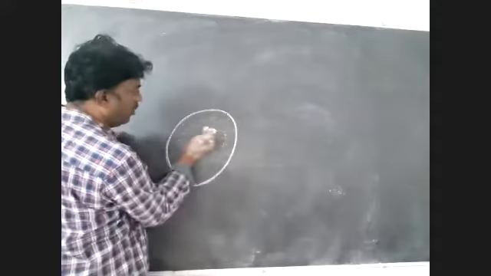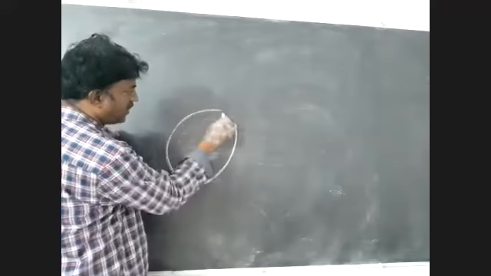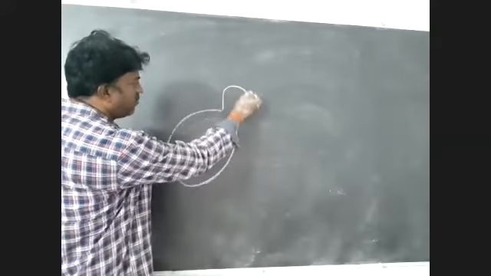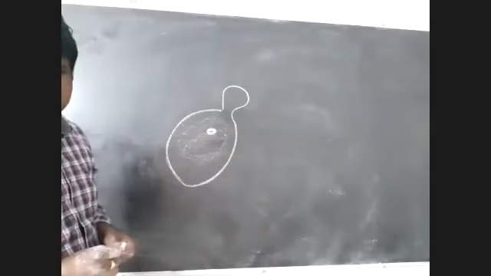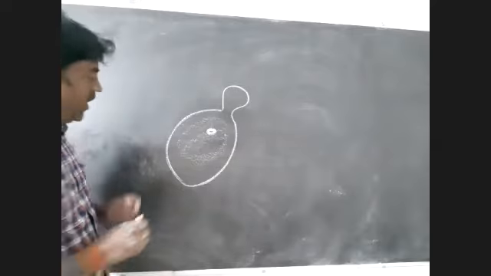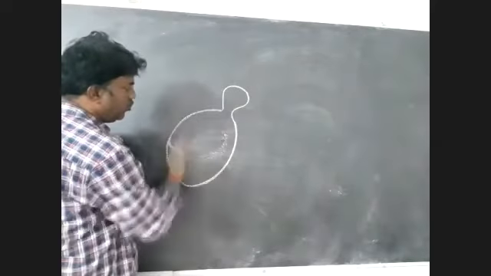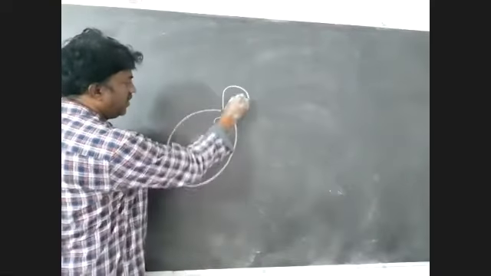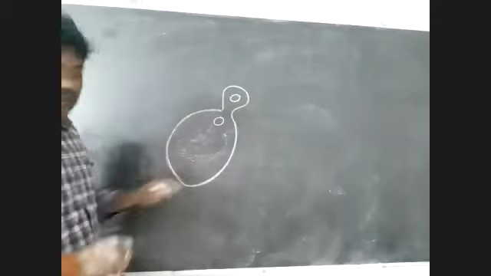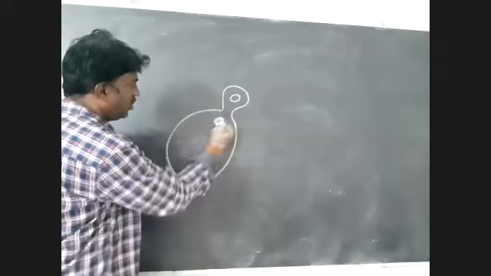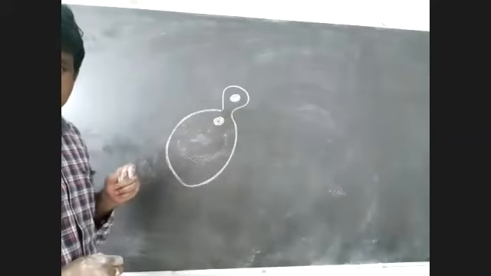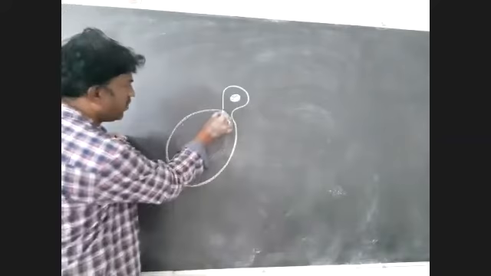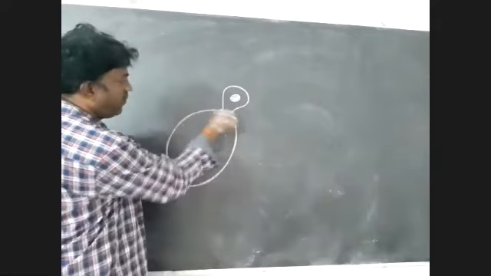The nucleus divides into two. Finally, this bud-like structure gets separated from the parental cell.